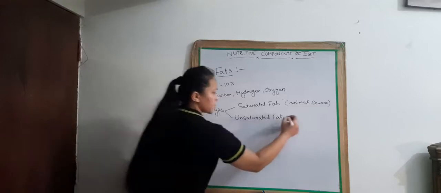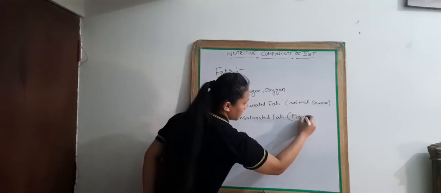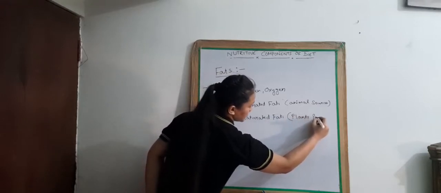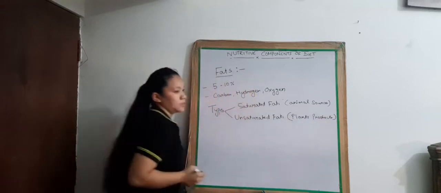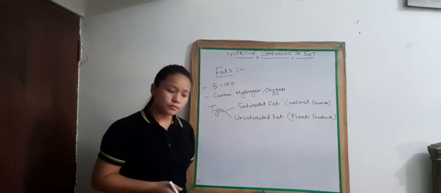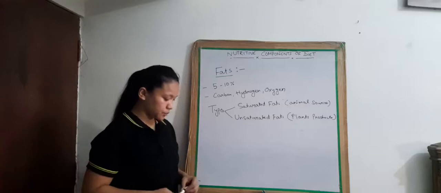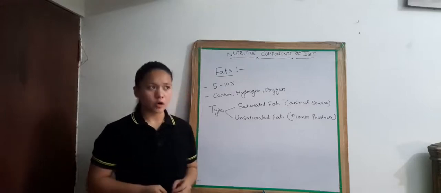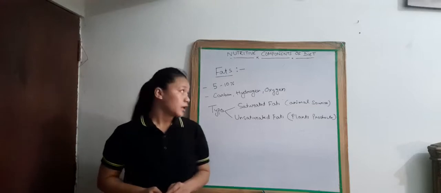And unsaturated fat we get from plant products like soya oil, coconut oil, peanut oil, olive oil, etc. This is about the fat.